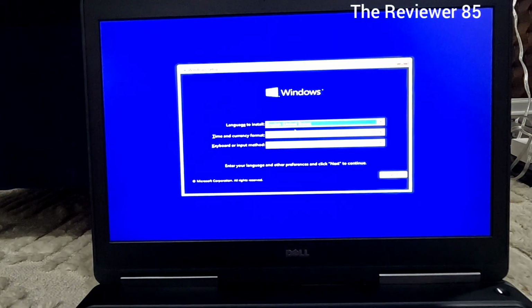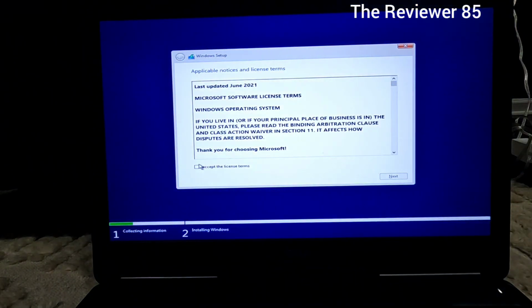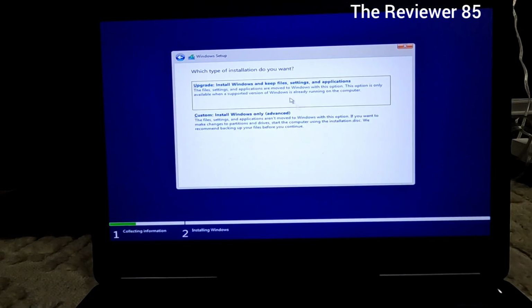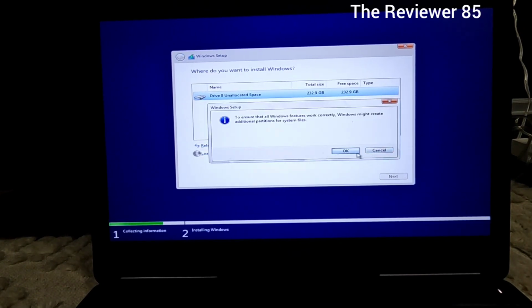Okay, so you get here, do the same thing like before, hit next, hit install. Okay, hit accept. Now you're gonna hit custom. So now you can see only one comes out, and that is my SSD drive. I will hit new, hit apply, okay.